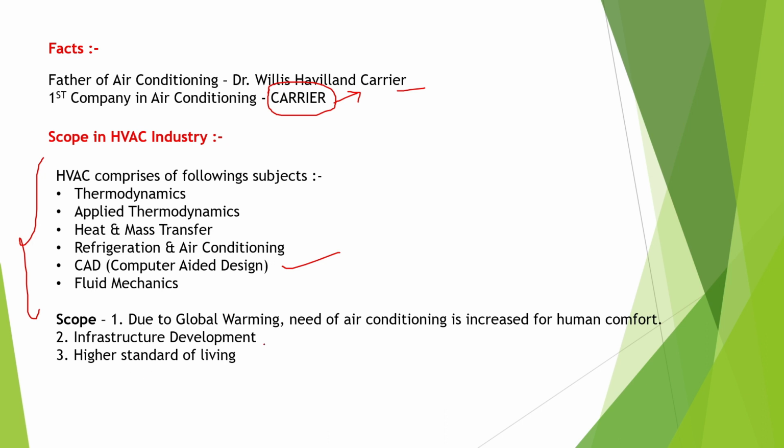And now the scope. Due to global warming, there is an increased need for air conditioning for human comfort. Day by day global warming is increasing and the temperature of the Earth is increasing, so air conditioning will be needed everywhere in the coming days. There is too much infrastructure development, so every building will be air conditioned in the coming days, and because of higher standards of living we also need air conditioning. So this is just the intro video of HVAC.